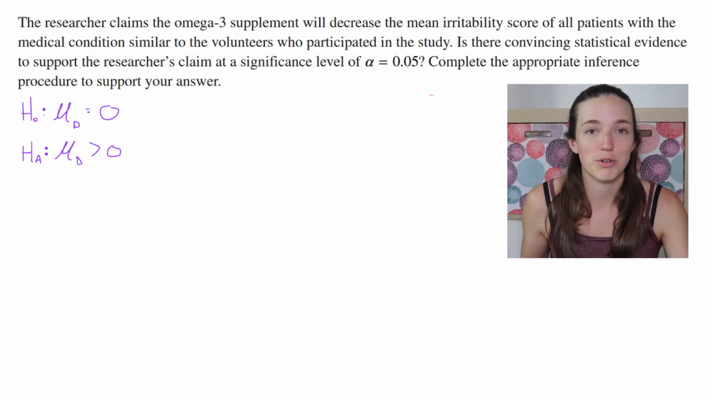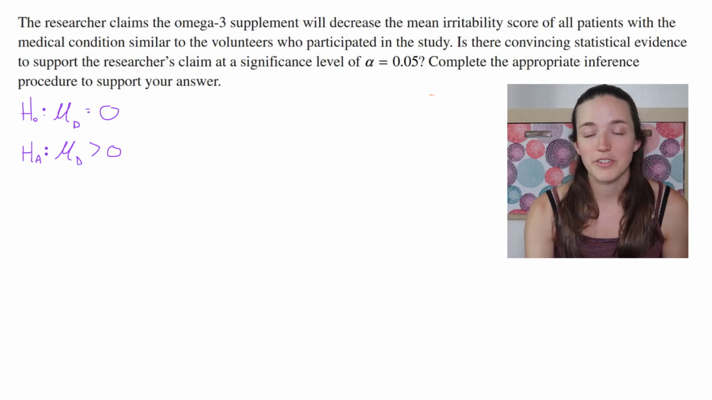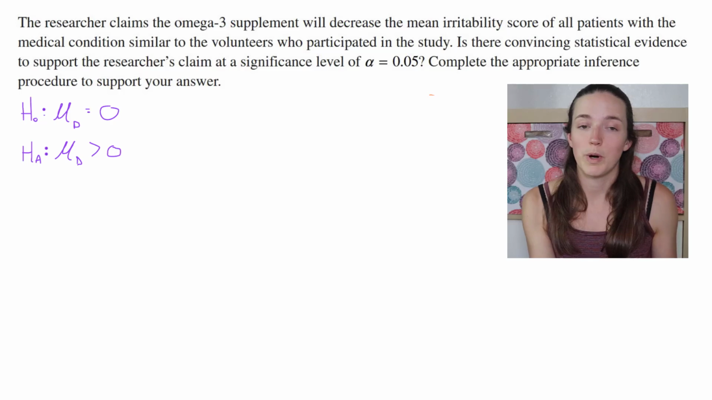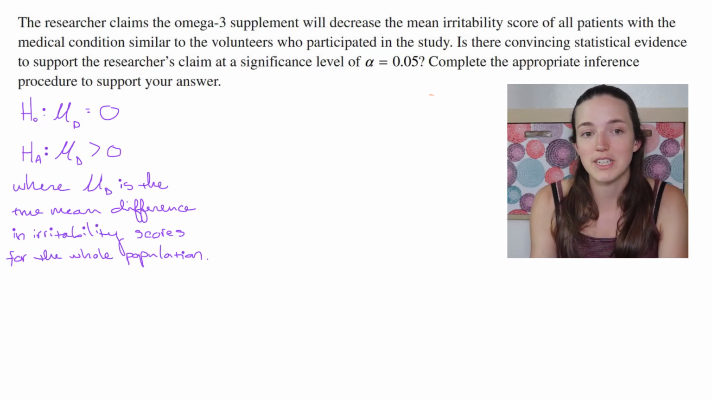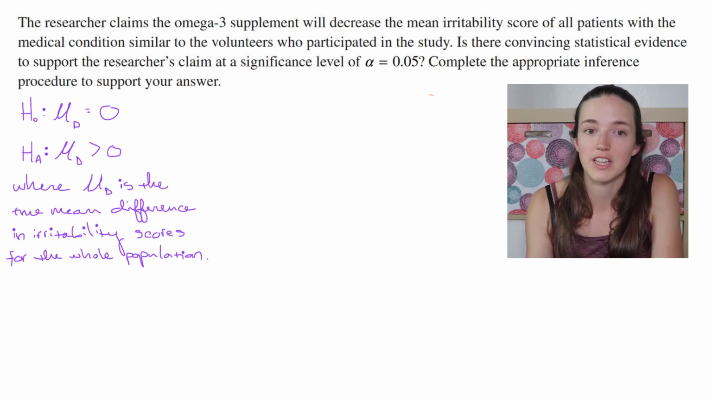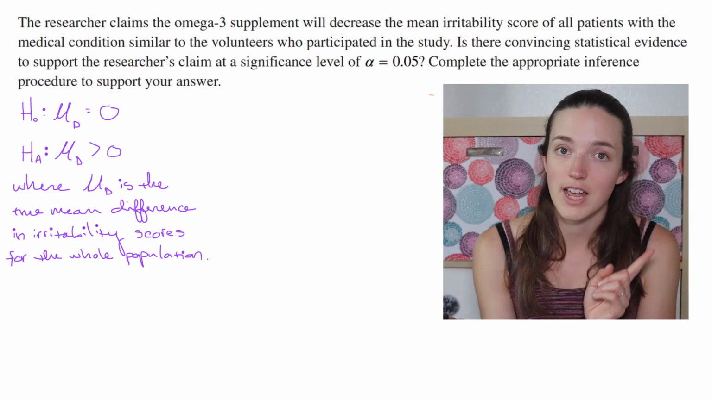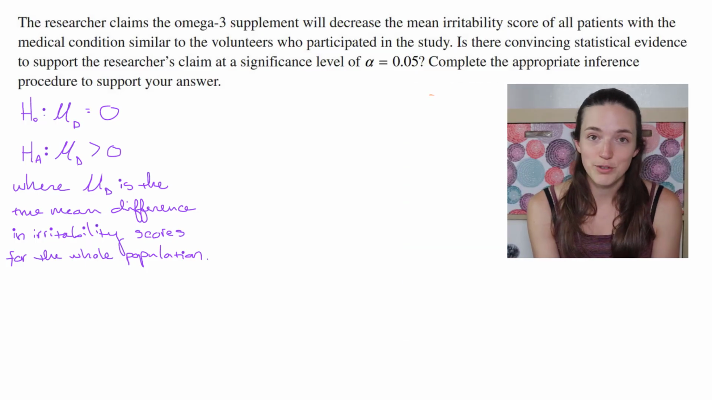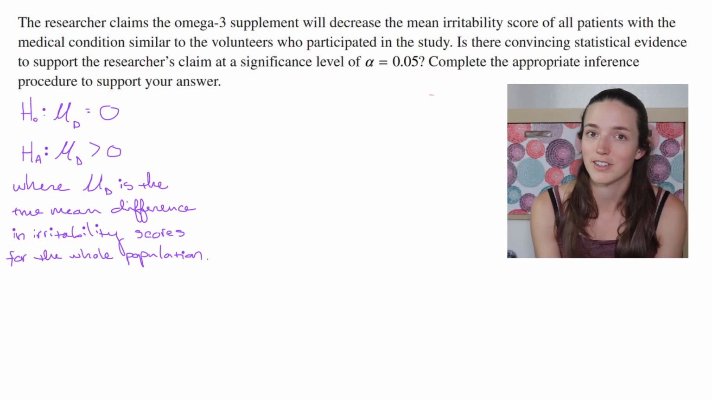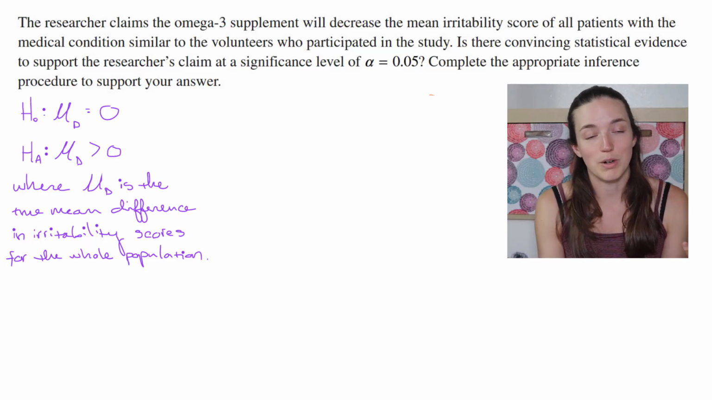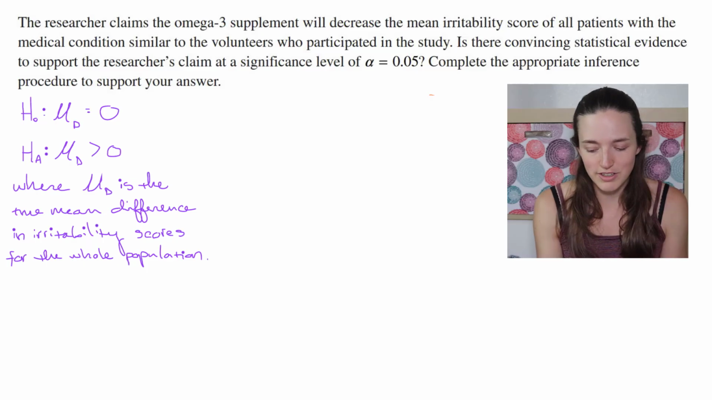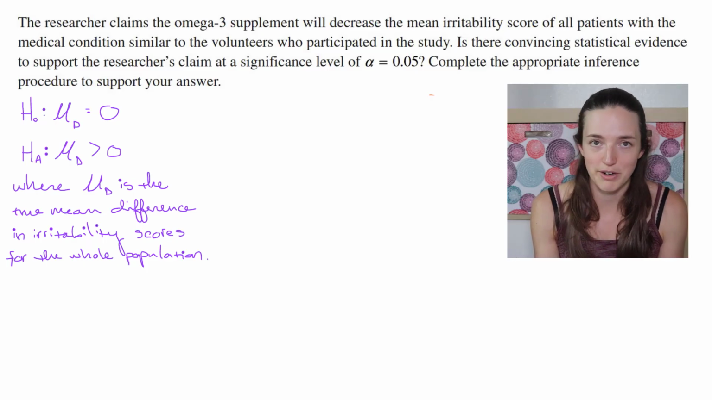Now we do have to state what we're talking about here. So after we've stated the null and alternate, I'm going to write where mu d is the true mean difference in irritability scores for the whole population. Also, make sure that your null and alternate are not about x bar. You don't have to do a test to see if x bar is something. You know what x bar is. We don't, however, know what mu is. So just make sure that your null and alternate are never about x bar.